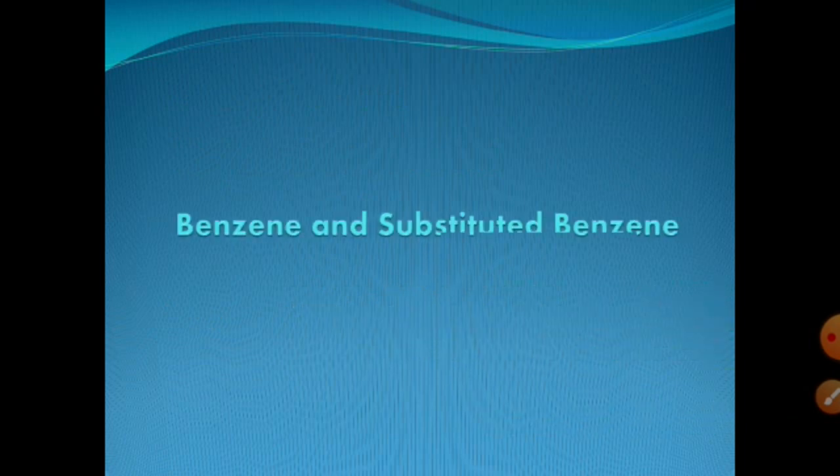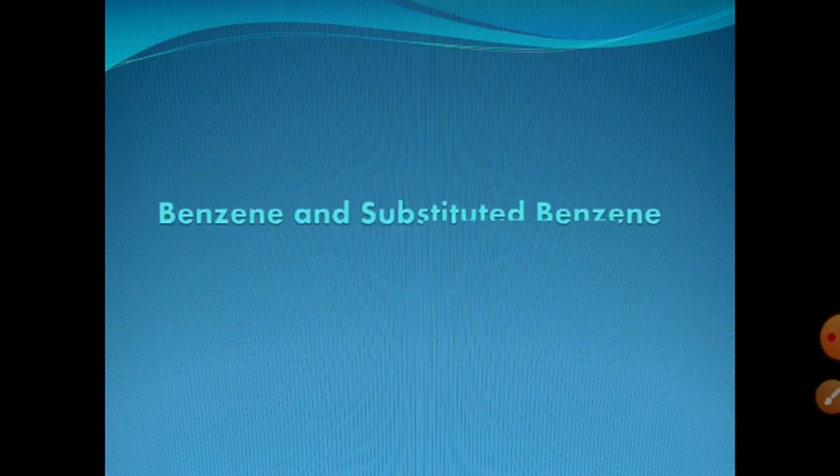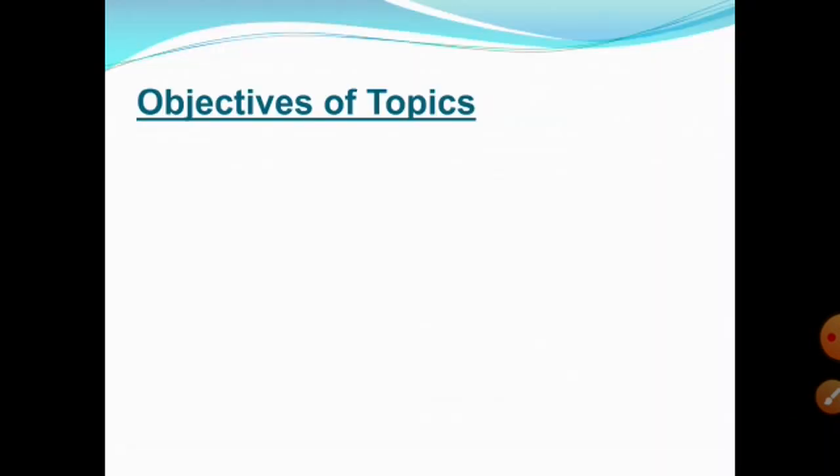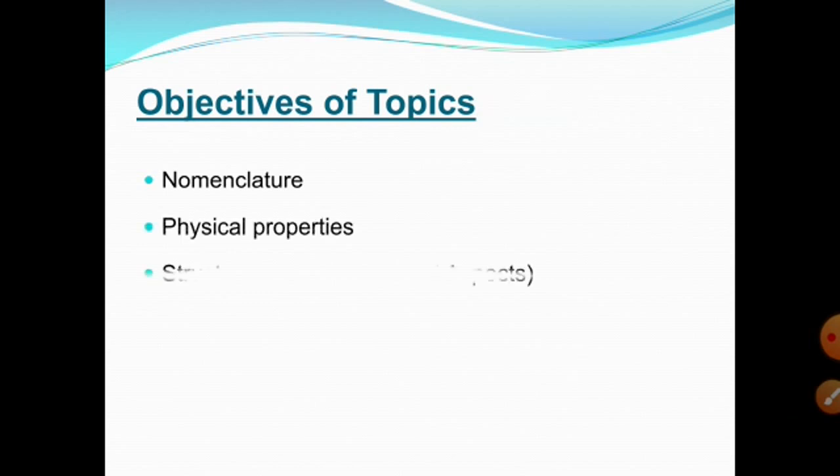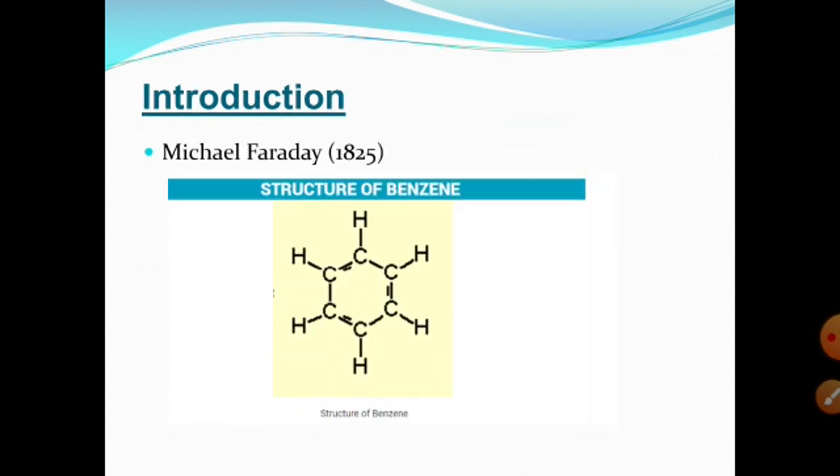Today we will discuss benzene and substituted benzene. We will discuss the nomenclature of benzene, their physical properties and their structure. Benzene is the main origin of aromatic compounds.